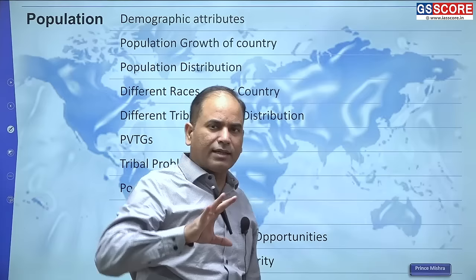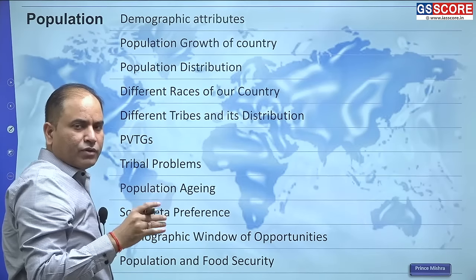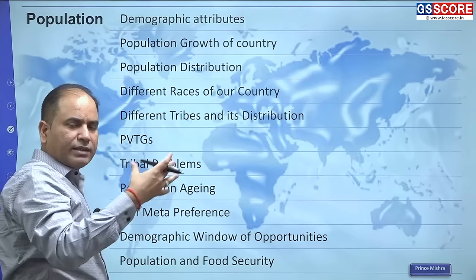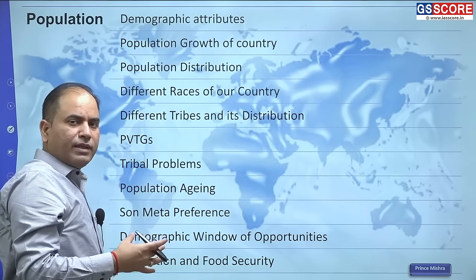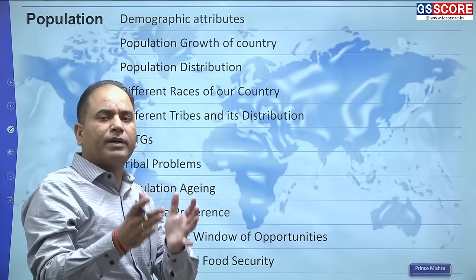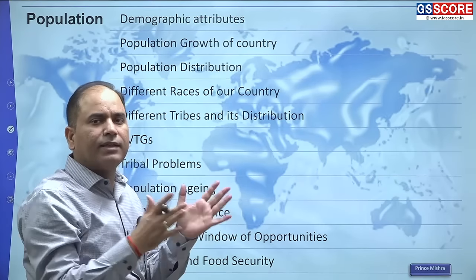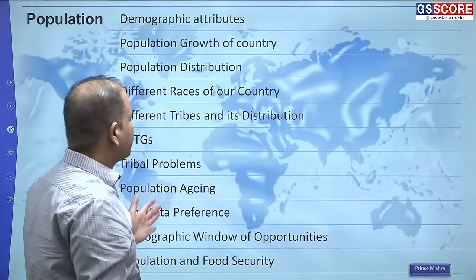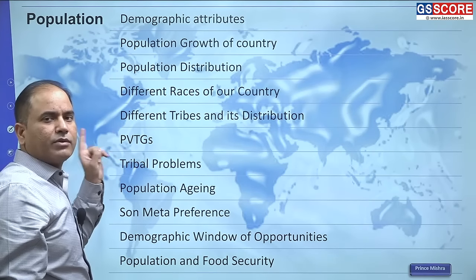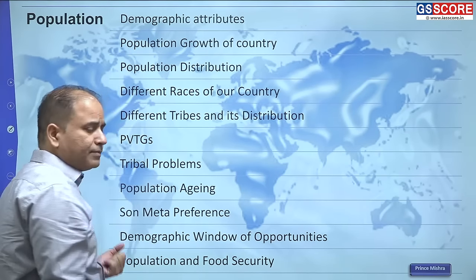Their idea is that these topics can be dealt with in some other area. In some other discipline, these topics can definitely be tackled, but they will not be dealt with from a geographical perspective, that is, spatial variation and temporal variation. So you need to be very clear that you have to study these topics in human geography. Which topics will you study?